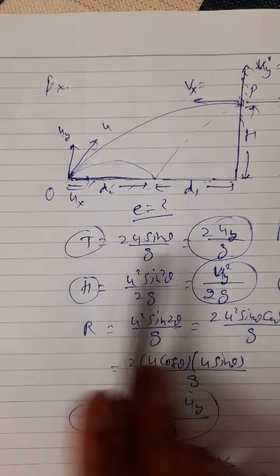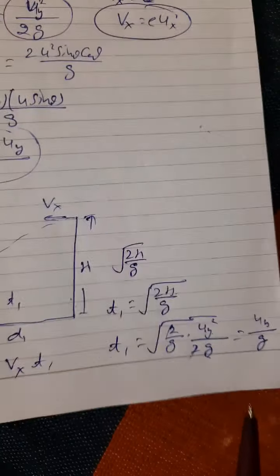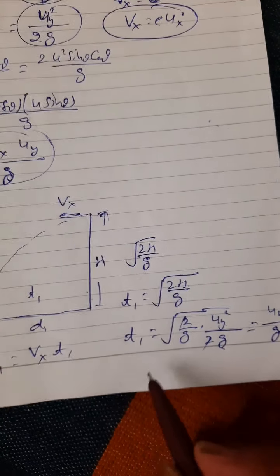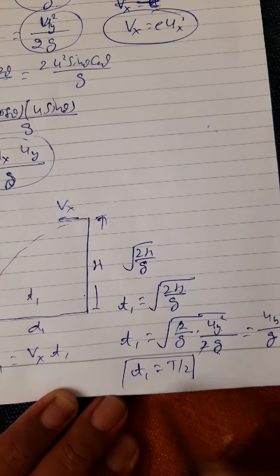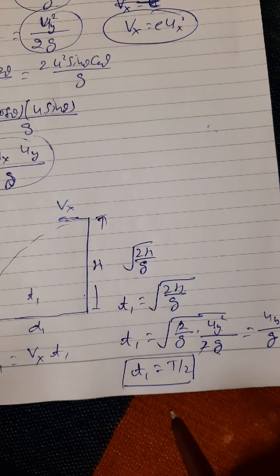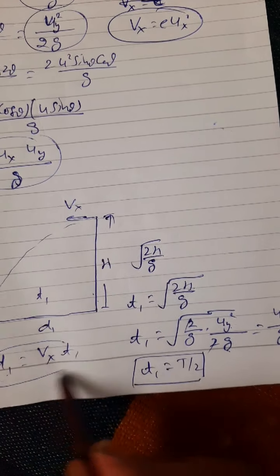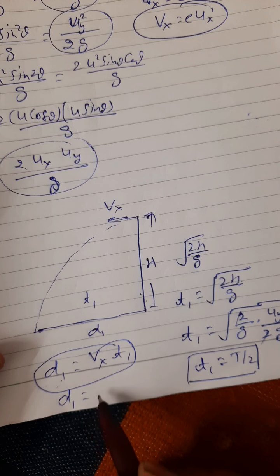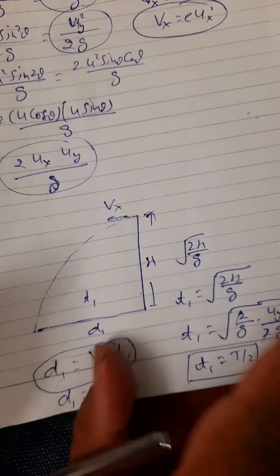Now come here. Total time of flight is what? 2uy upon g. Then uy upon g becomes what? T by 2. Got it? So t1 is what? T by 2. Fantastic situation, that in this equation I can replace t1 with T by 2, so d1 is vx times T by 2. I write again.